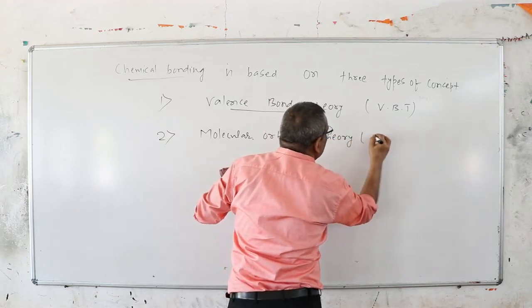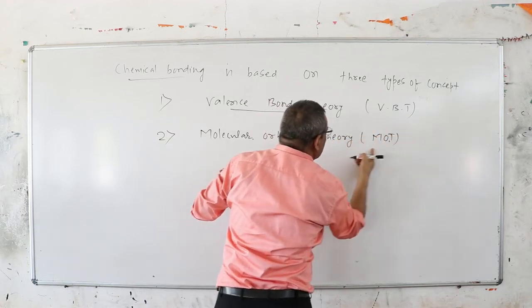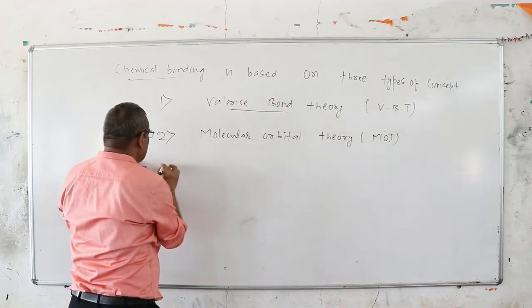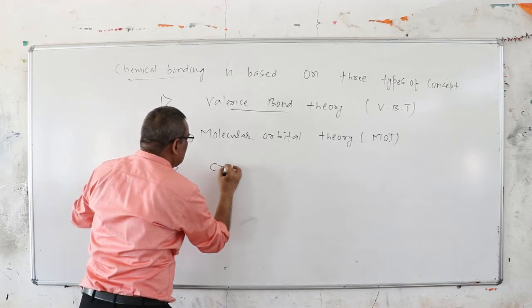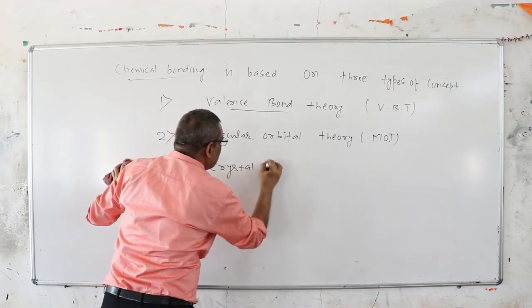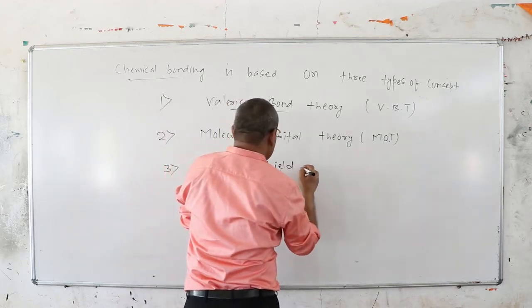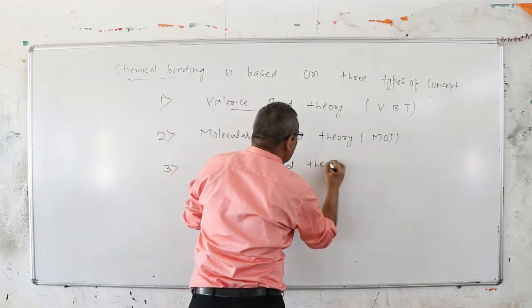Third is called crystal field theory. No theory is incorrect. All have some advantage. The main advantage of CFT is that it correctly explains color and magnetism. In research, color and magnetism are important.